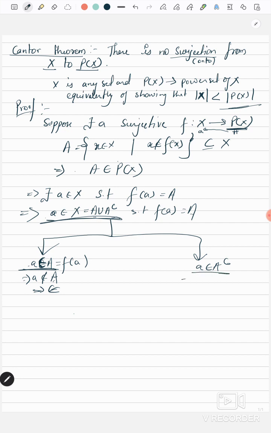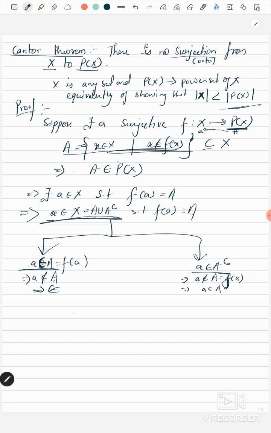Again, a belongs to A complement means a does not belong to A, which means a does not belong to f(a), which means a belongs to A.